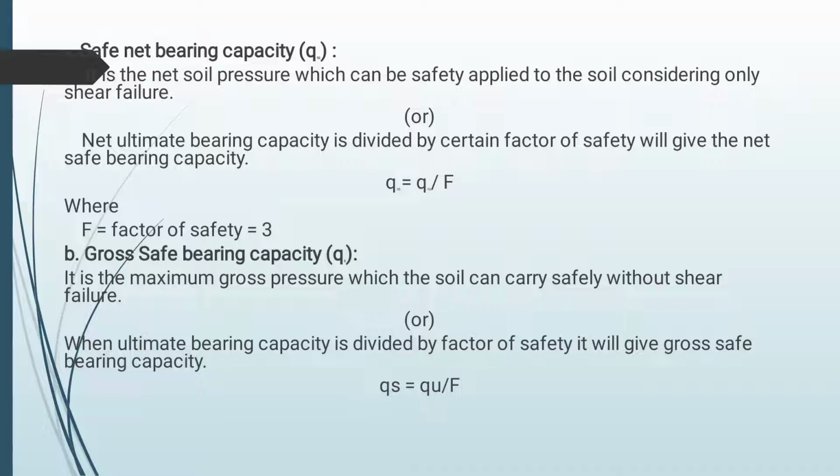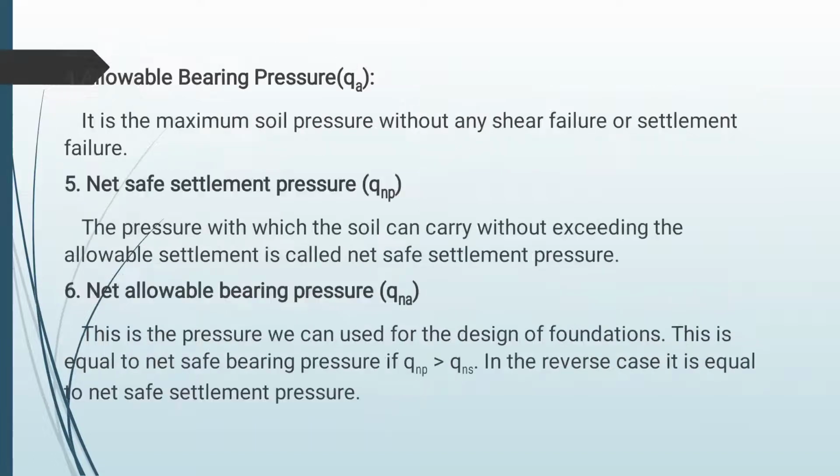Next one is gross safe bearing capacity, that is qs. It is nothing but the ultimate bearing capacity divided by factor of safety. It will give the gross safe bearing capacity, that is qs equal to qu divided by F. Next one is allowable bearing pressure. Allowable bearing pressure is the maximum soil pressure at which no shear failure or settlement failure occurs.